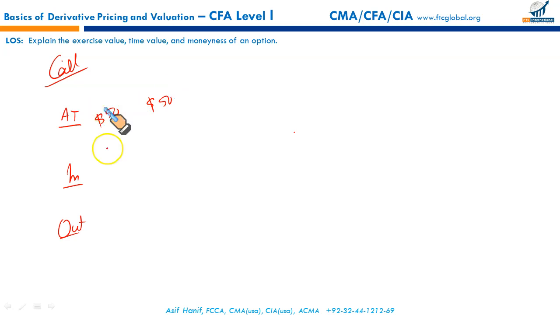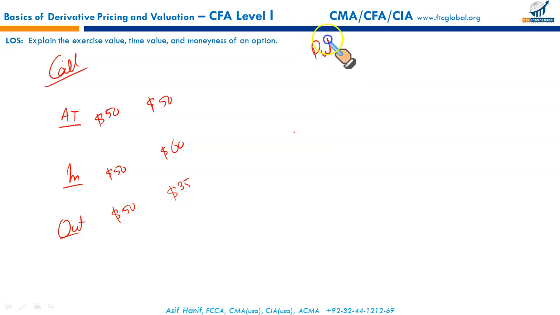If you hold the call option that gives you the right to purchase an asset at $50, whereas the market price is, let's say, $60, in this case we say the call option is in the money, because the exercise price or strike price is less than the stock price. So you will definitely exercise the option. But in this case, the call option that gives you the right to buy at $50 an asset that is currently trading at $35, you don't need to exercise the call option. It is worthless because the option is out of the money.